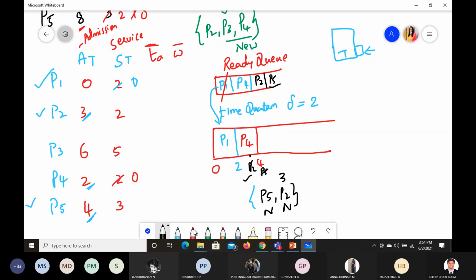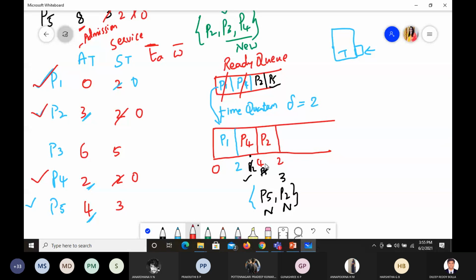Okay. As P4 is already completed, I am striking it off. Next, P2 will enter the CPU. So P2 will get access to the CPU. It will run for 2 milliseconds as the time quantum is 2, and it only needed 2. So it is done with its job. P1 is done with its job and P4 is done with its job. Now what is left is P3 and P5.